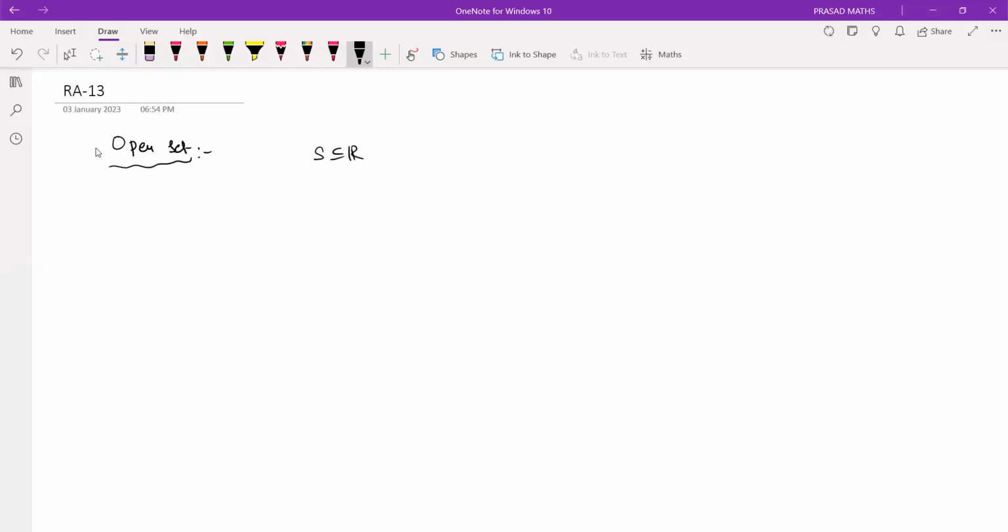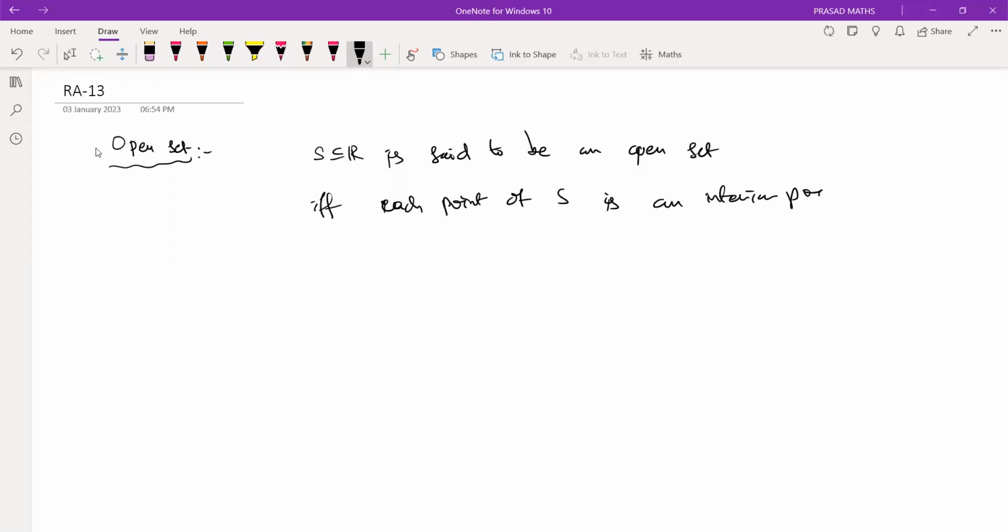You take any subset S of R. It is said to be an open set if and only if each point of S is an interior point. Right, every point that you take inside S is an interior point of S. If that happens, that is an open set.